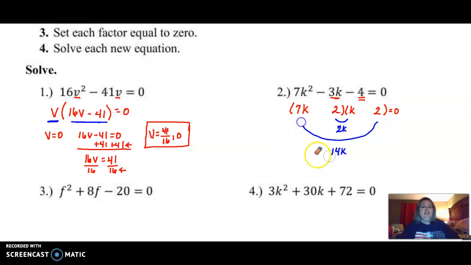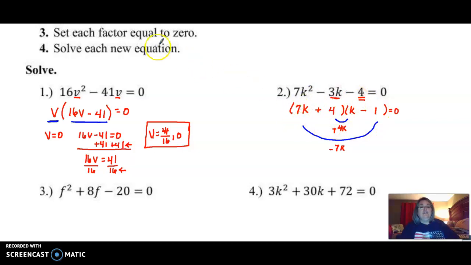So I would then choose not to use 2 and 2, and instead use my other factors of 4, which would be 4 and 1. So if I put my 4 here and I put my 1 there, notice 7k and 1 gives me 7k, 4k times 1 gives me 4k. Those will give me a negative 3, if my 7 is negative and my 4 is positive. So that helps me to go here and to here.